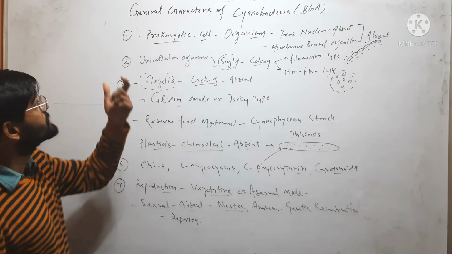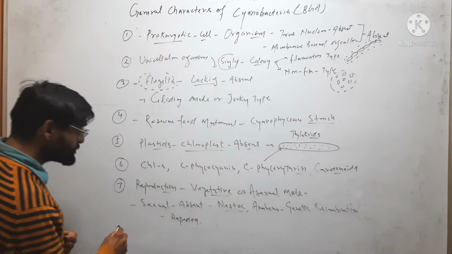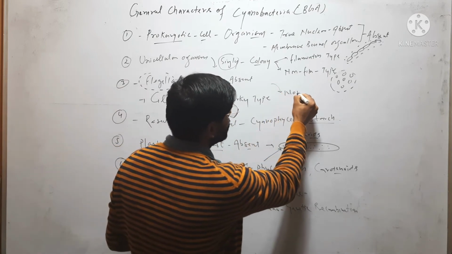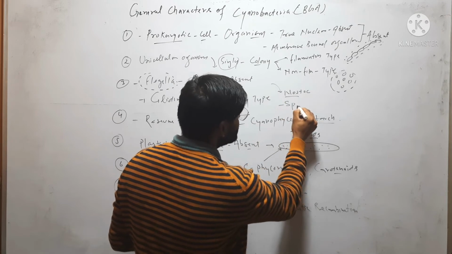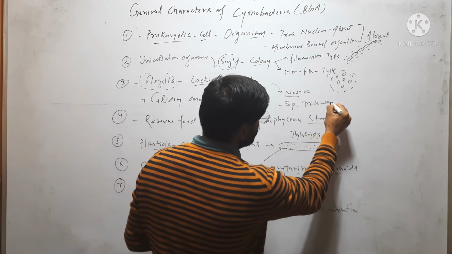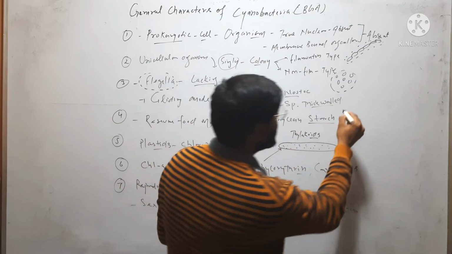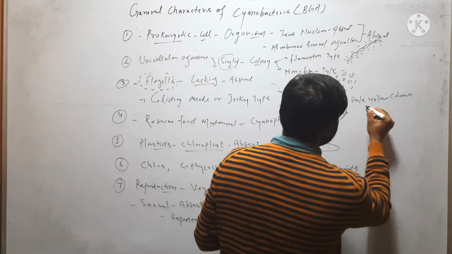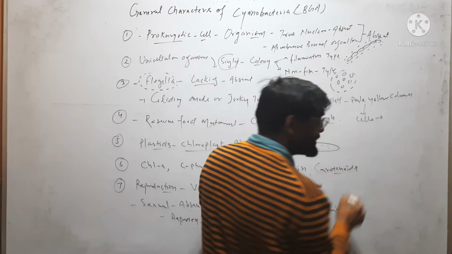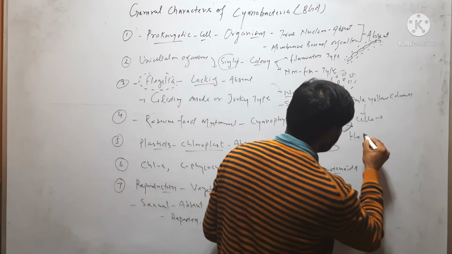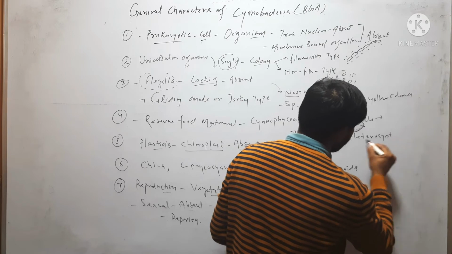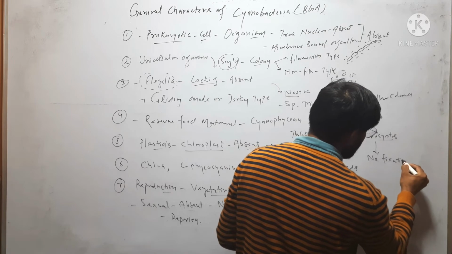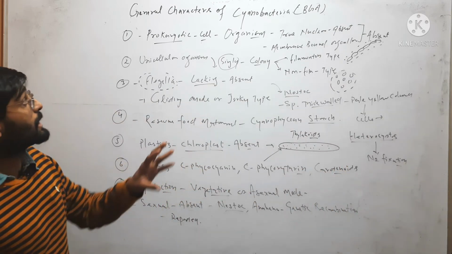And the last character of this cyanobacteria is presence of specialized cell. So in some cyanobacteria, for example Nostoc, some specialized thick-walled, pale yellow colored cells are present, and these cells are called heterocyst. Heterocysts are meant for nitrogen fixation. So these are general characters of cyanobacteria.